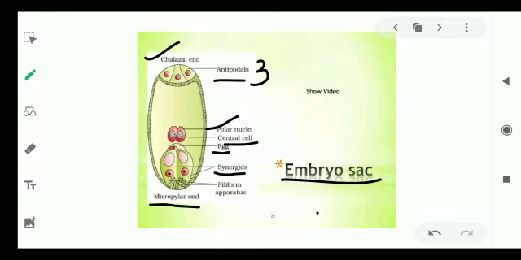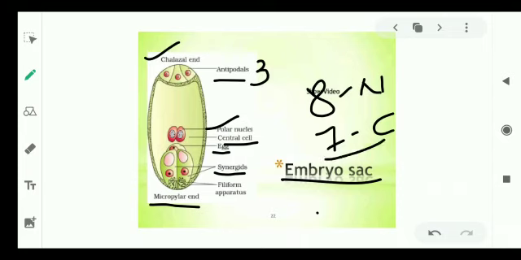So the developed embryo sac has 8 nuclei and 7 cells. This is another important thing. The developed embryo sac has 8 nuclei: 3 at the chalazal region, another 3 at the micropylar region, and at the center 2 nuclei are present. That's why 8 nuclei are present and 7 cells are present, because these 2 polar nuclei are present within a single cell, and that's why 7 cells are present within the developed embryo sac.